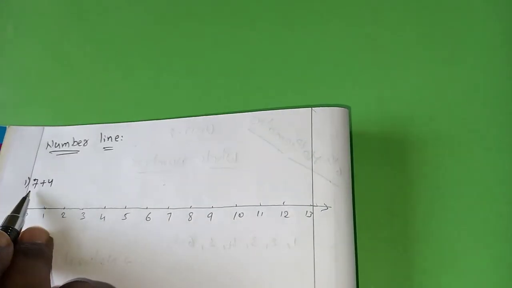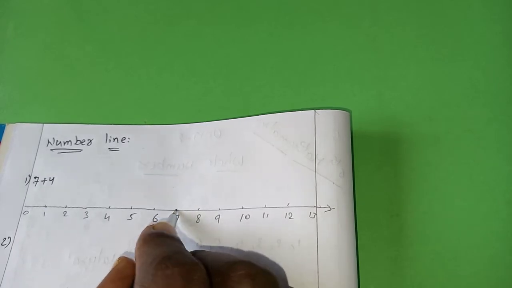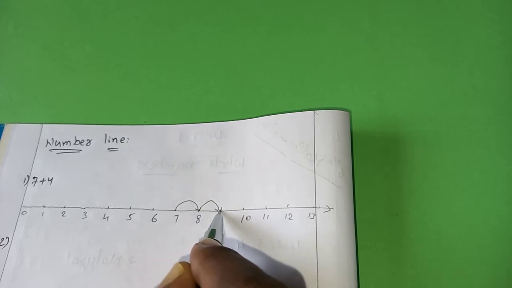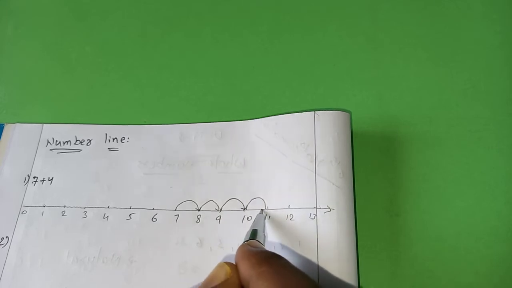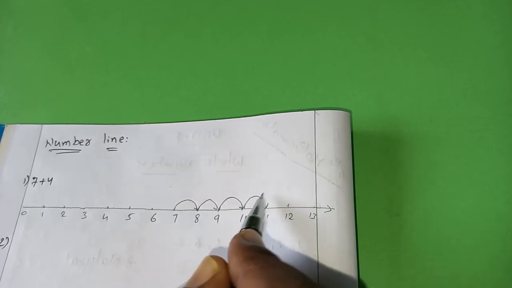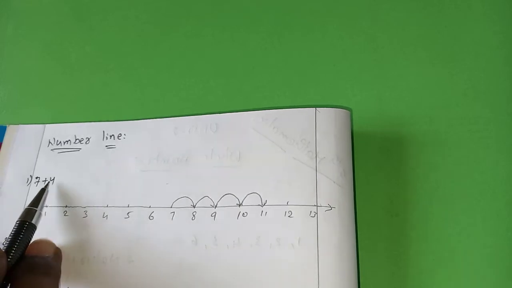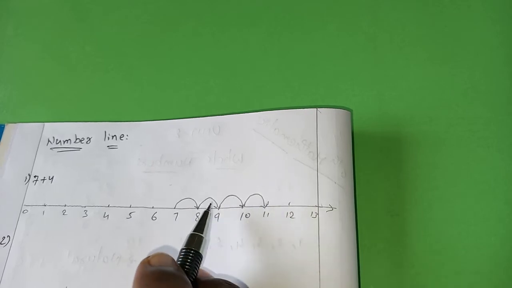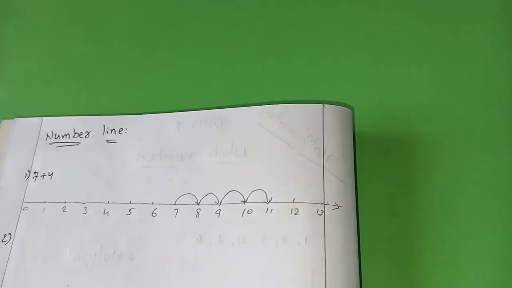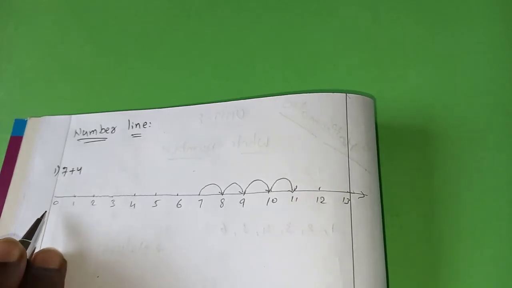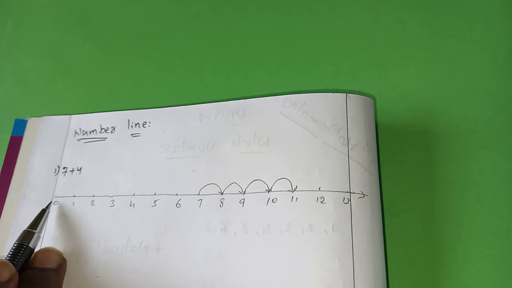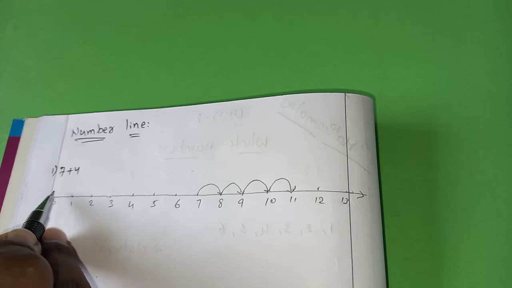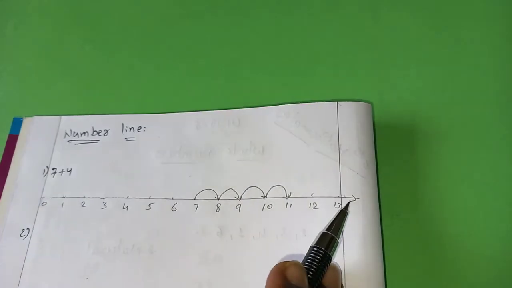So what did they ask? 7 plus 4. We have to start with 7. Then 1, 2, 3, 4. How many lines have we drawn? 4 lines. 7 plus 4 means you have to go in the forward direction. And did you observe one more thing? How I drew the number line? I start with 0 because we are doing it for whole numbers. And here you should not give an arrow mark at the start when you start with 0, and at the end you can give the arrow mark.